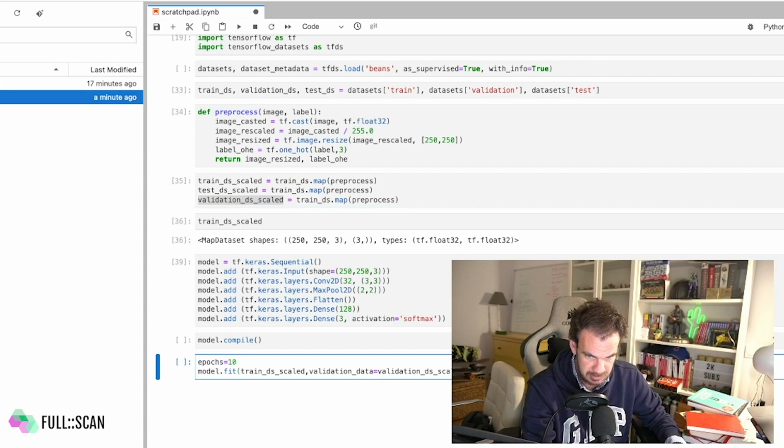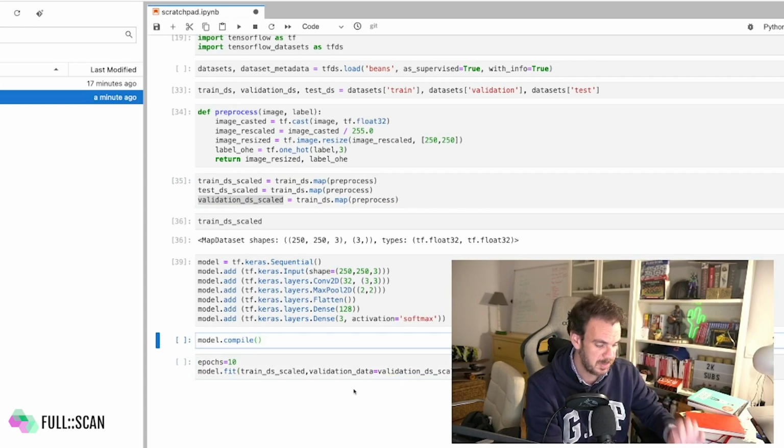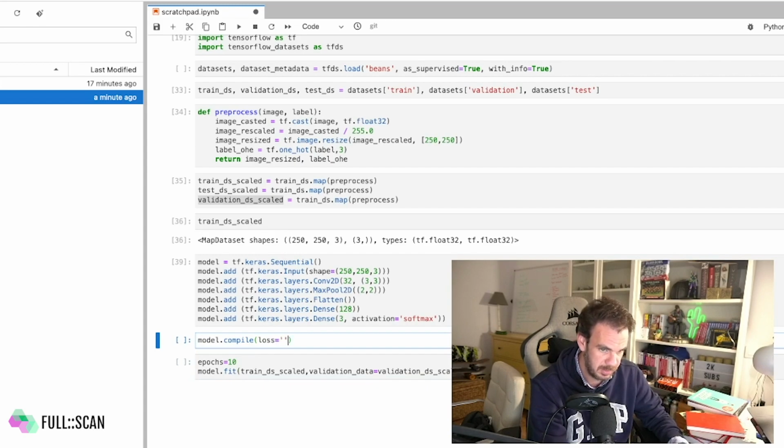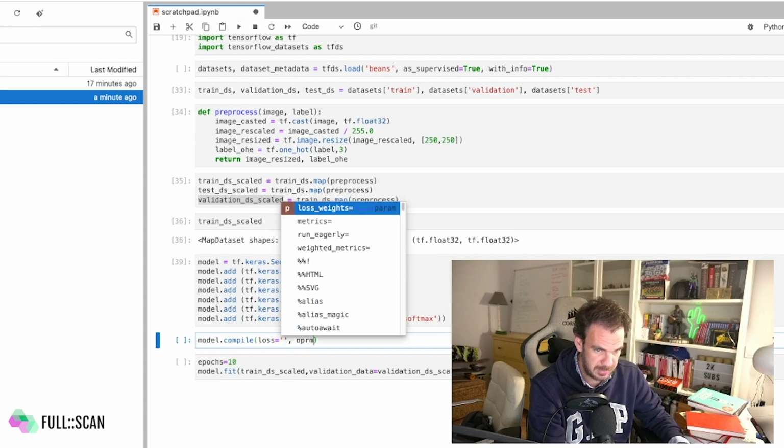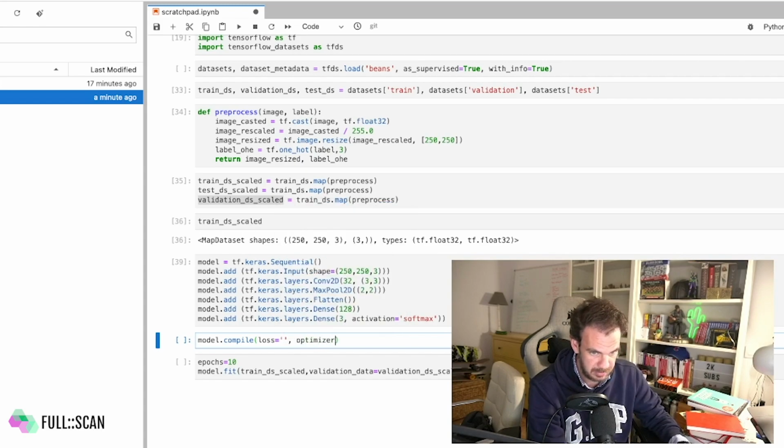Okay, that's good. Now let's build the compile, where you remember you need 3 things. You need a loss function, you need an optimizer, and you need what else? Metrics. You need some metrics.